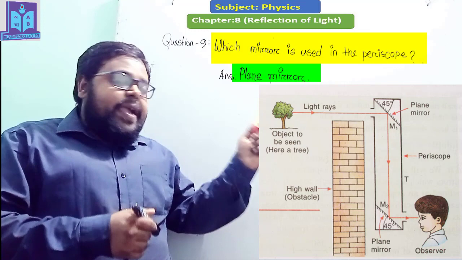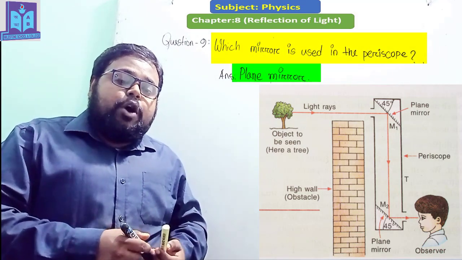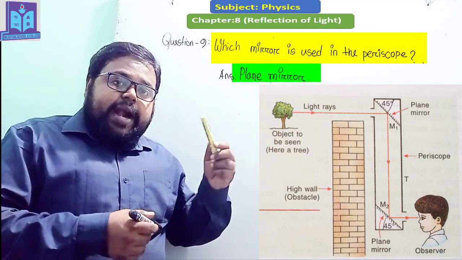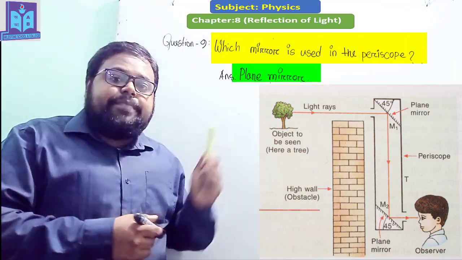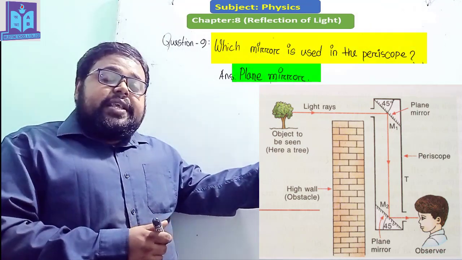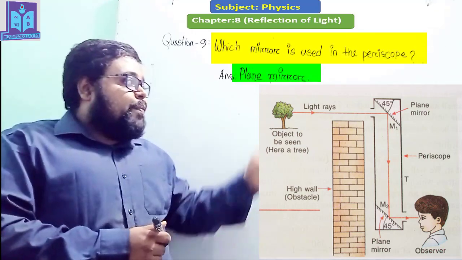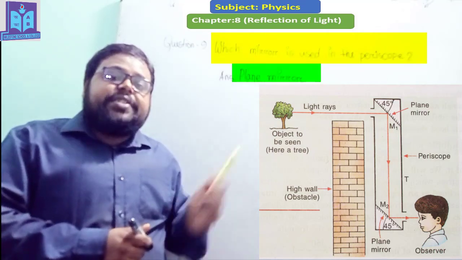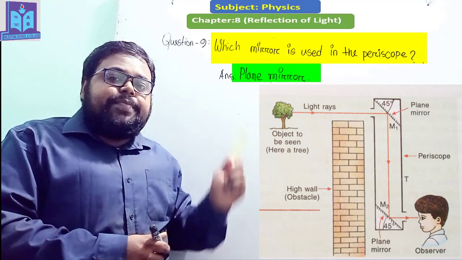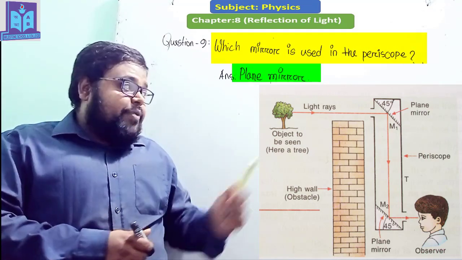A periscope is a rectangular or cylindrical pipe where two plane mirrors are placed parallel to each other and at a 45-degree angle with respect to this pipe. M1 is the first mirror and M2 is the second mirror, and both mirrors are parallel to each other and both mirrors are placed at a 45-degree angle with respect to the periscope. Here you can see that